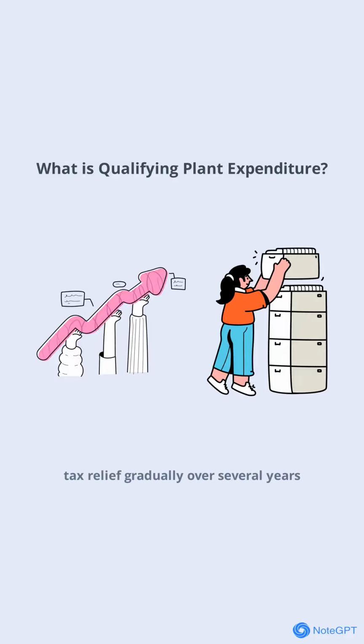Instead of deducting the full cost of these assets in the year of purchase, capital allowances allow businesses to claim tax relief gradually over several years. This helps companies manage their cash flow and optimize their tax savings. It's a crucial part of tax planning for any business investing in equipment or machinery.